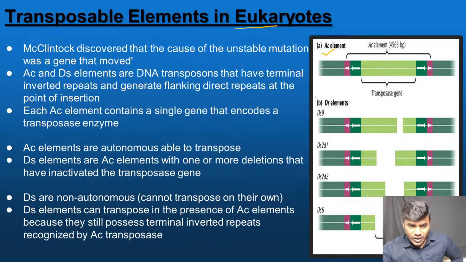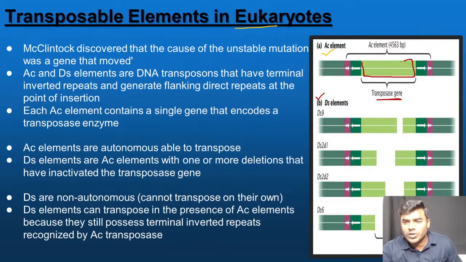Now friends, all the students remember, if you look into the structure, everyone please pay attention. This is the transposase gene. We all know that. And this green color one is what, friends? Inverted repeats. And this pink color one is what, friends? Flanking direct repeats.